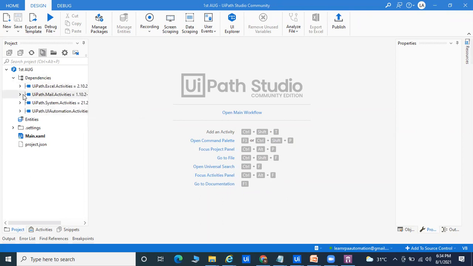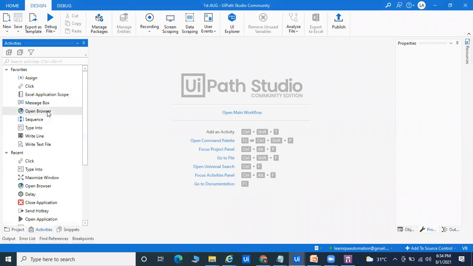In UiPath we don't have to do coding like Python, Java, .NET, which are programming languages. Here we don't have to write the syntax one by one, it is not required. Everything depends on your activity. This is called the activity panel, where you can start the coding. Everything depends on your activity.